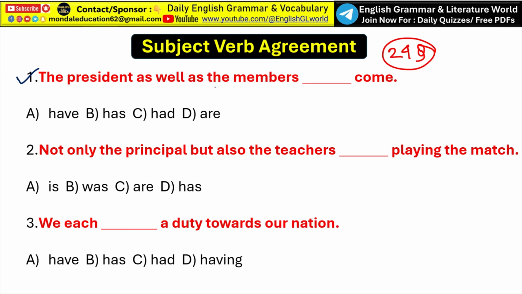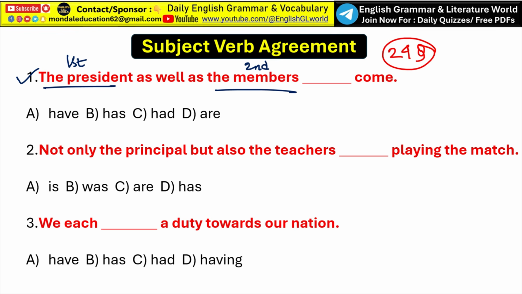The president as well as the members dash come. In this sentence, many students get confused because they see "the members", which is plural, and immediately think the verb should be plural. But that is a trap. Actually, here are two subjects. The president is the first subject and the members is the second subject. Now the question is, with which subject will the verb agree? Is it the president or the members?